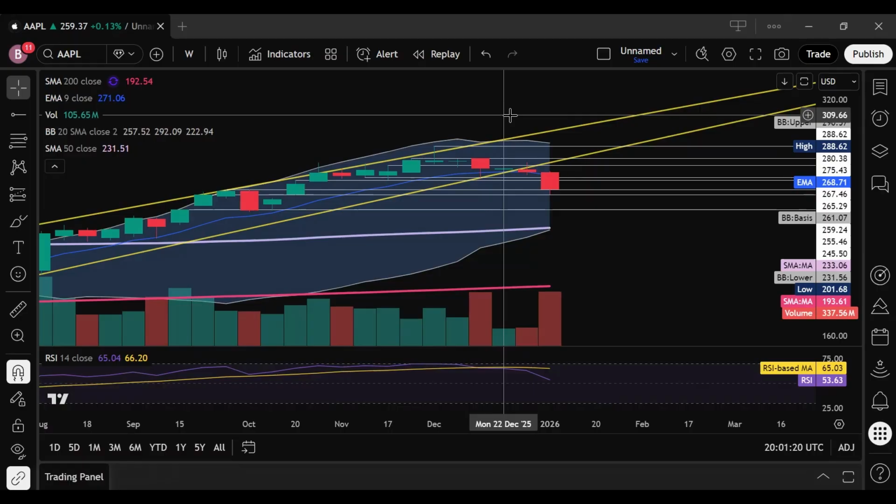So pay attention to the divergence between all of your major ETFs and Apple, as well as that market correlation, especially as we get closer to the earnings report. We're going to see what type of volatility starts to come in, or what we start to suck out. So that is what we're looking at in Apple. $6 expected move by this Friday. We have earnings coming up at the end of the month. 265, 267 on the upside. On the downside, we're looking at 255, 245, and then 231.